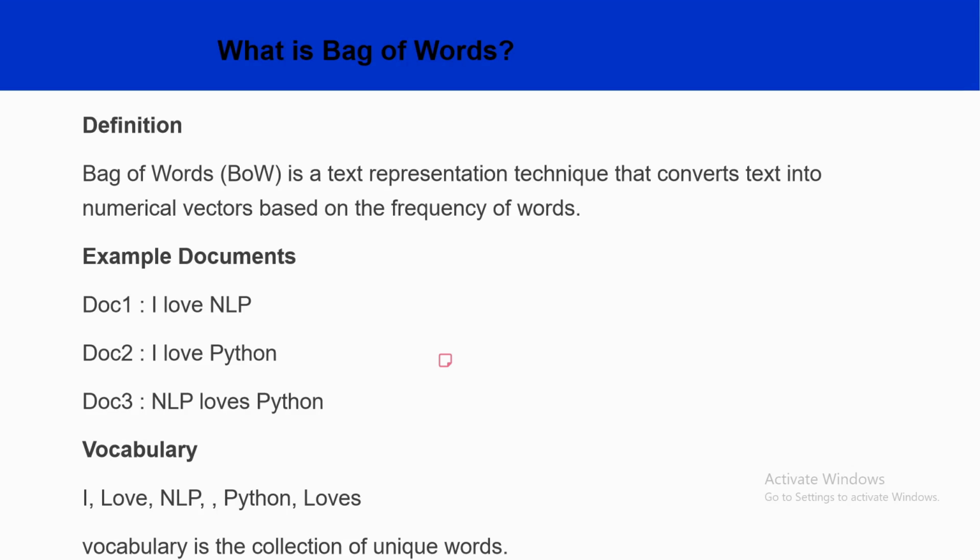Although these two sentences have different word order, bag of words treats them as almost the same because it counts only word frequencies. This is why the technique is called bag of words. The words are treated like items in a bag, where only their presence and frequency matter, not their order.